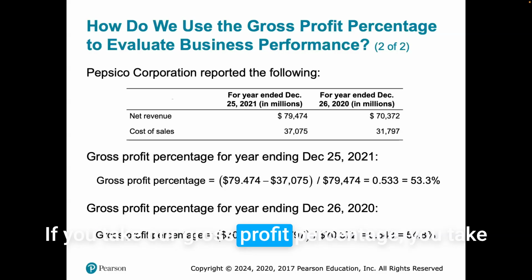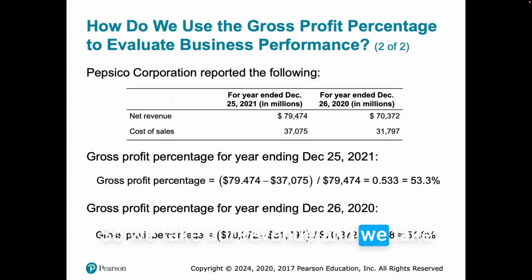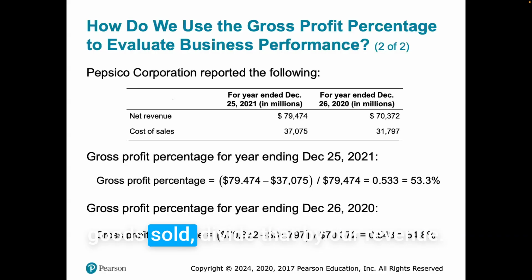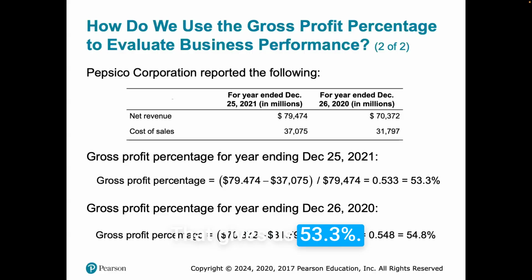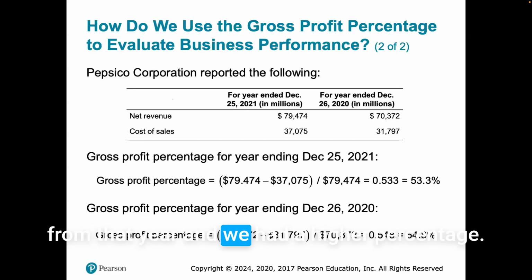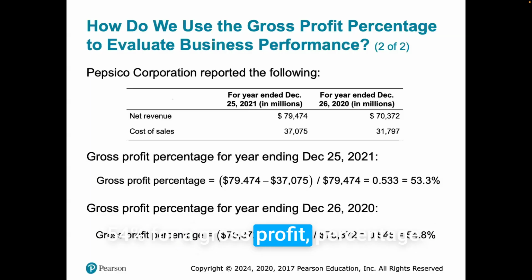To get our gross profit, we take our revenue, 79, minus our cost of goods sold, 37, and divide that by our revenue. That gives us 53.3%. In 2020, we took the amounts from that year and we had a higher percentage. We were actually making about 54% for a gross profit percentage.